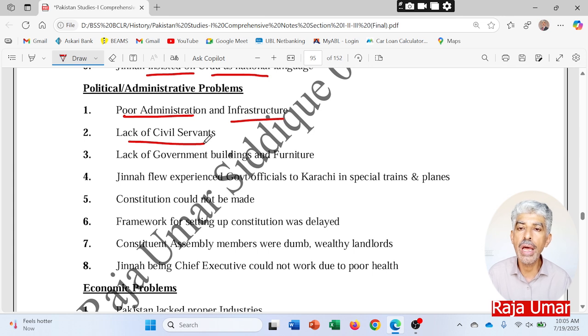So they never allowed the Muslims to prosper in the government jobs and in the civil services. So there were really very few people who were over there at the higher posts.